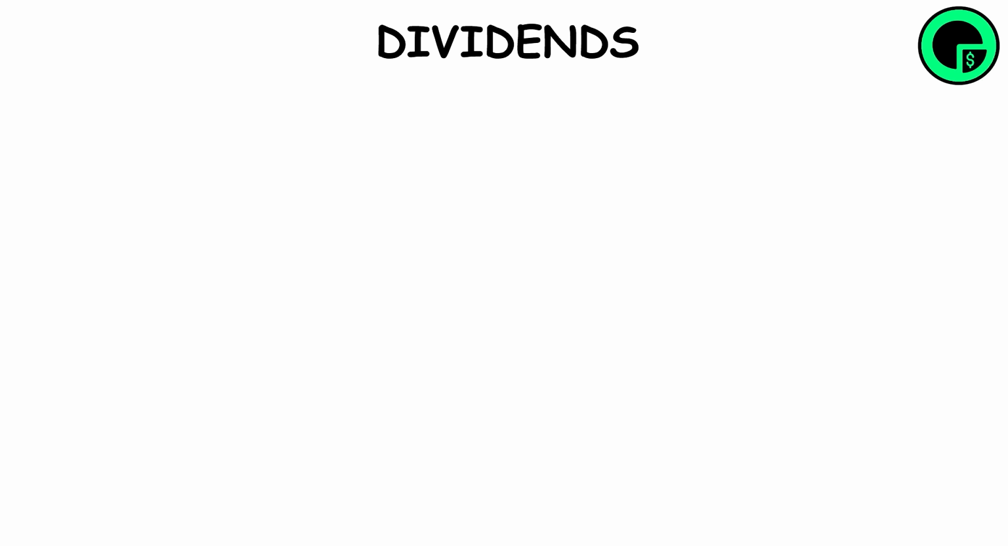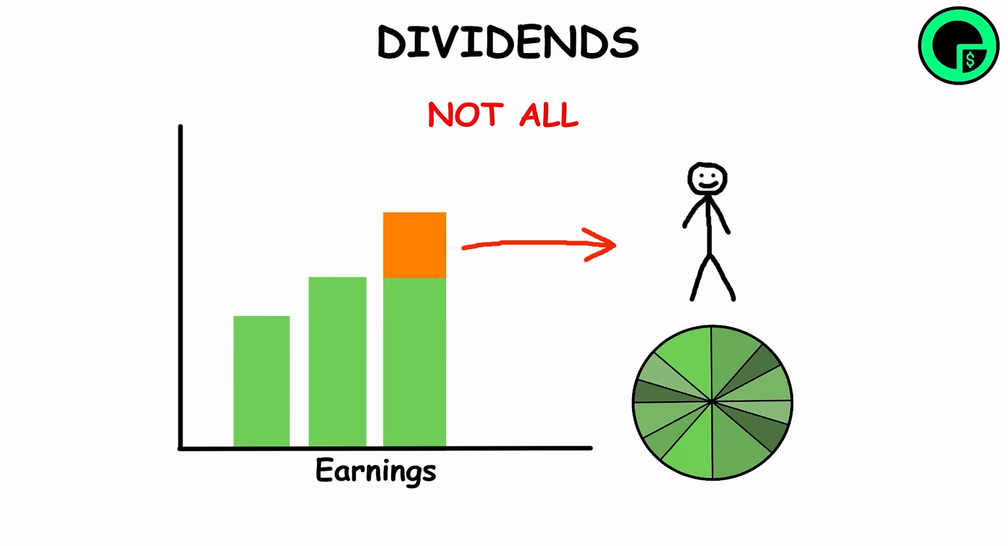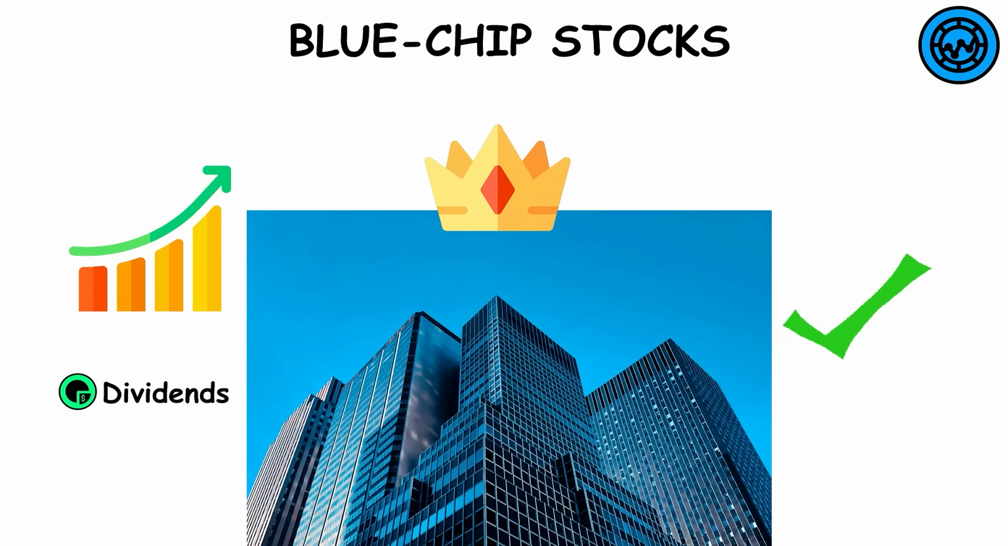Dividends. Portion of a company's earnings that is paid to people who own the stock. Not every company pays dividends. Blue chip stocks. Stock that comes from a well-known established company. They have a strong history of performance and often pay dividends.